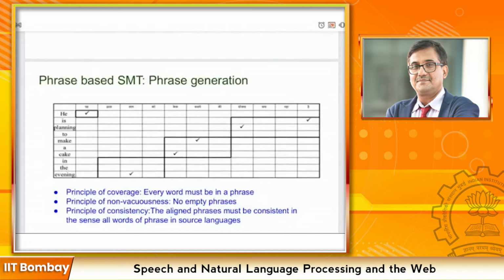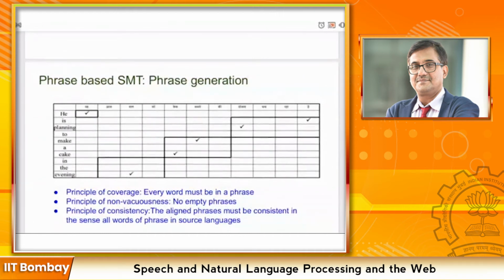And principle of consistency, that every aligned phrase must be consistent in the sense of all words or phrases in the source and target matching. So by following these rules, we have to learn to combine those phrases. This way the phrases will be generated, and the final sentence construction will happen after reordering these phrases.